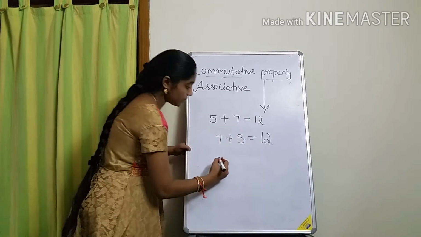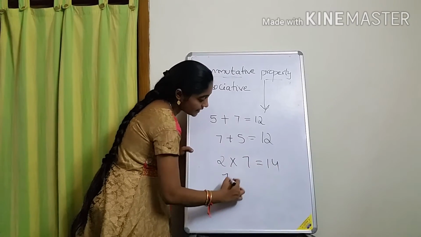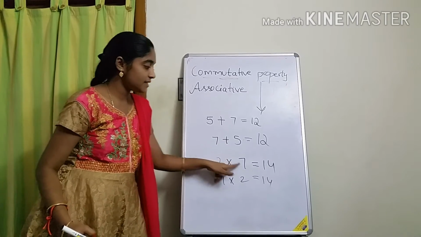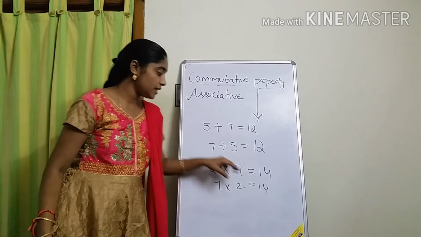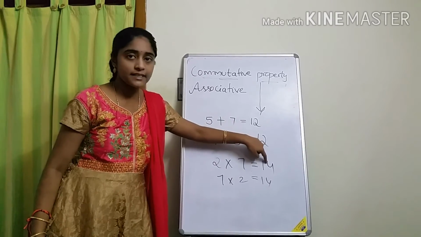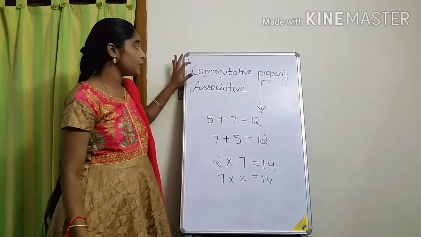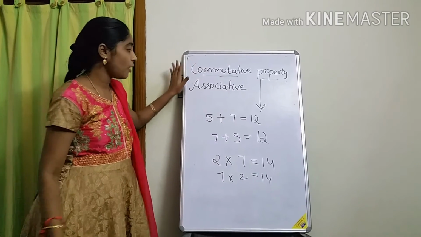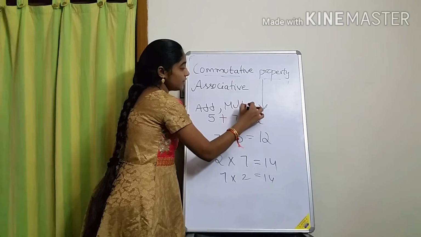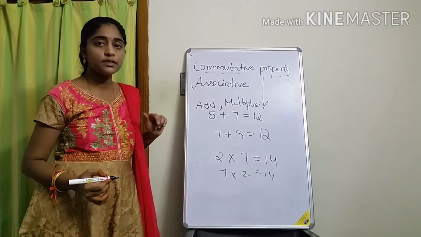Same for multiplication also. See, 2 sevens are how much? 14. Similarly, 7 twos you will also get 14. Yes or not? 2 sevens are 14, 7 twos are also 14. That means if you multiply two numbers in any order, the product, the result of multiplication, will be the same. This is commutative property, on addition and multiplication.